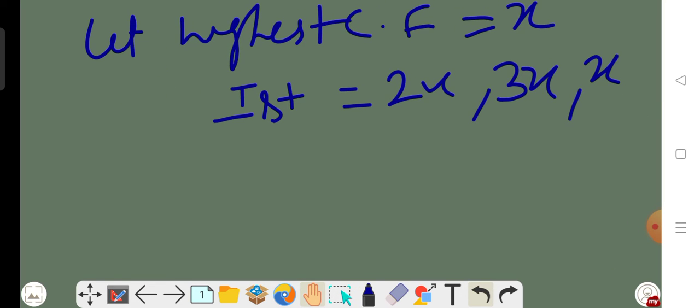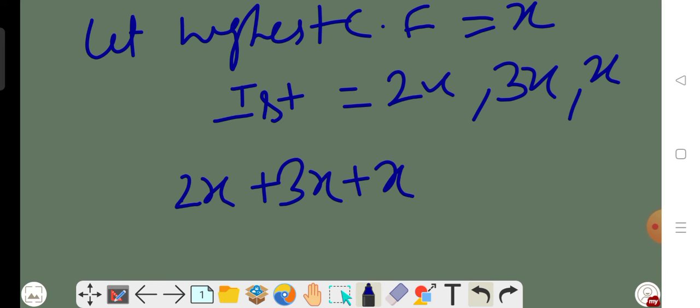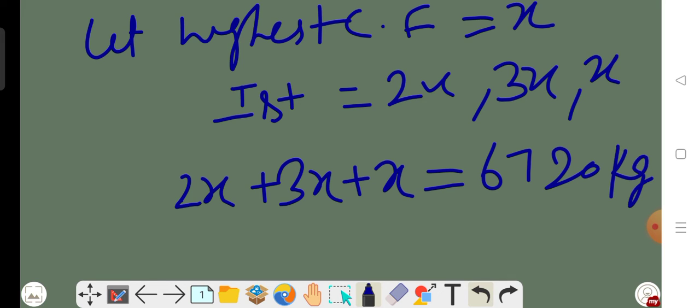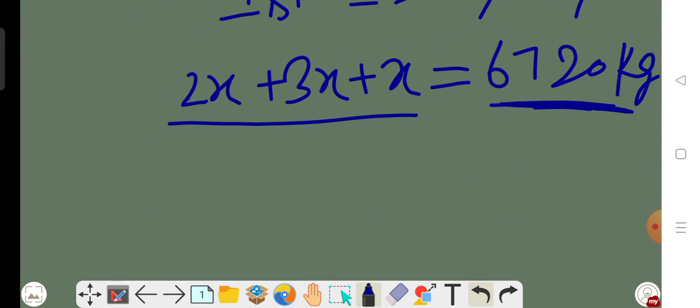And all the 3 bags hold the total quantity, that is 6,720. So from here we can write 2x plus 3x plus x must be equal to 6,720 kg, because this amount of rice will be filled in these 3 bags. So this is equal to 6x, and the value is 6,720.